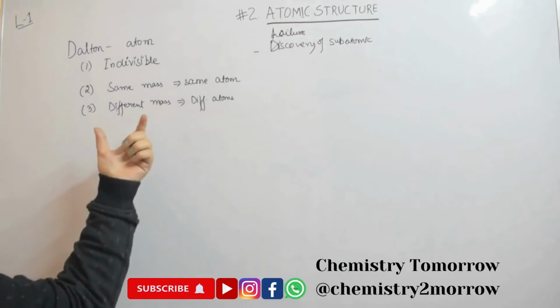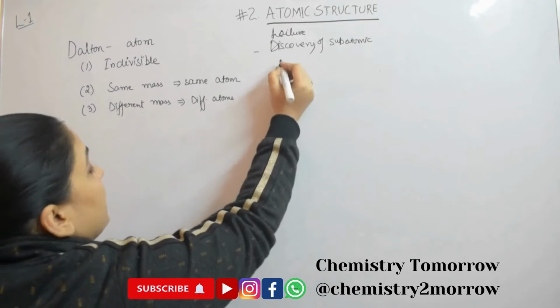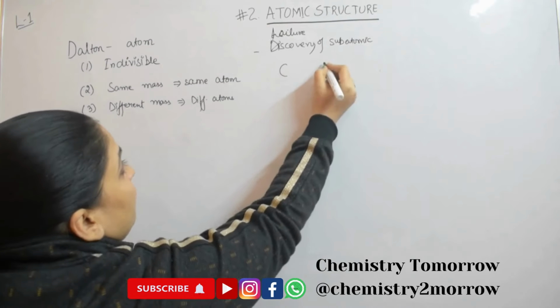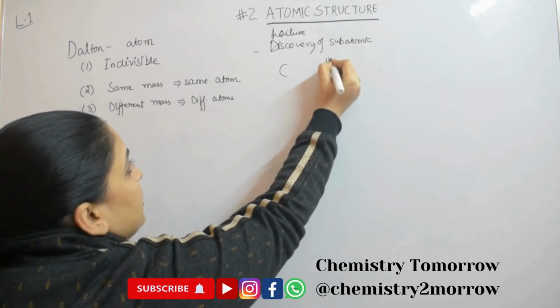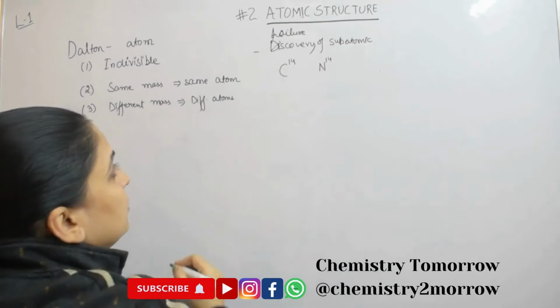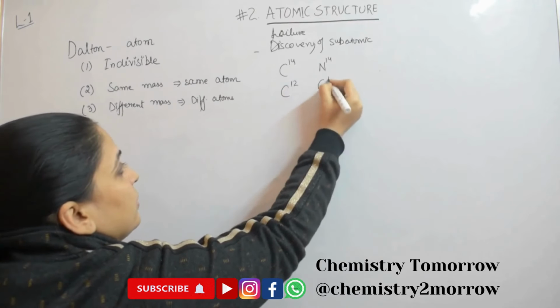Secondly, he said the same mass means it's the same atom. But then the concept came when different atoms also had the same mass. So different atoms having the same mass, or you can say same atoms having different masses.